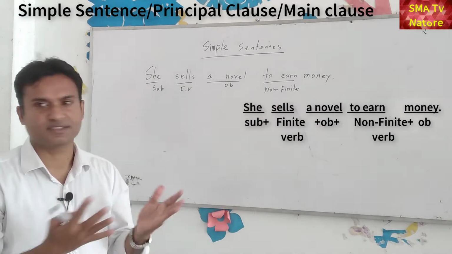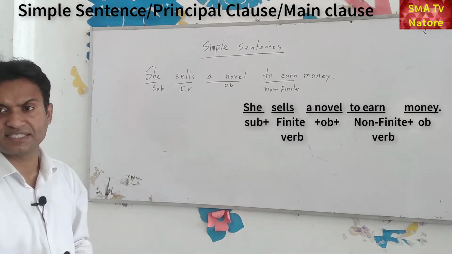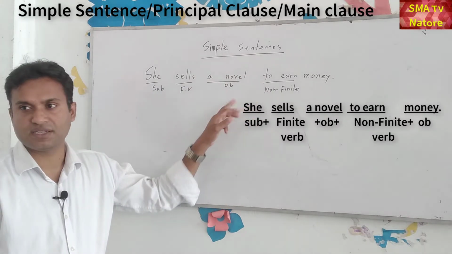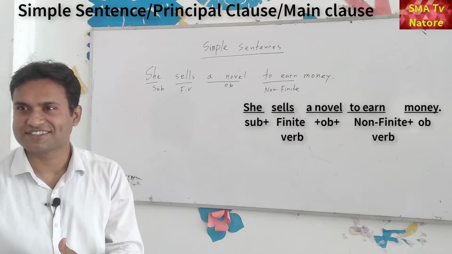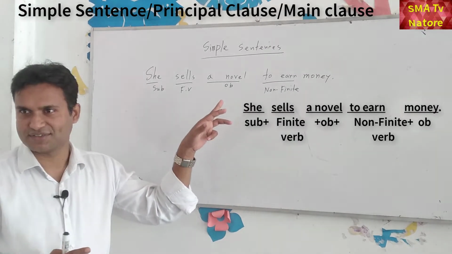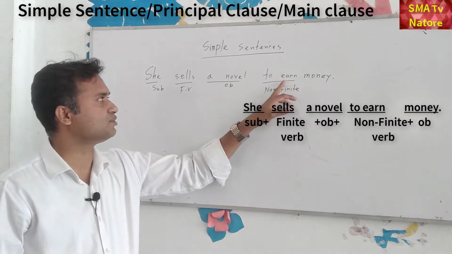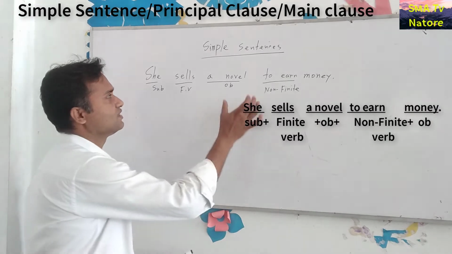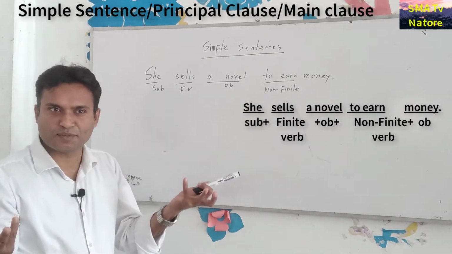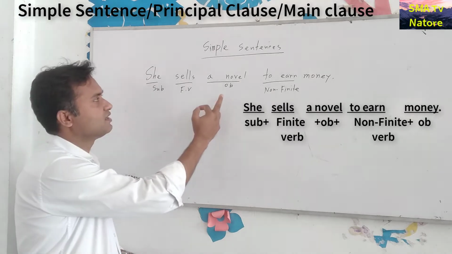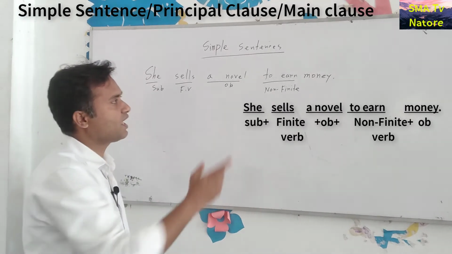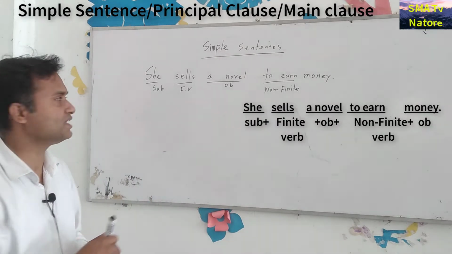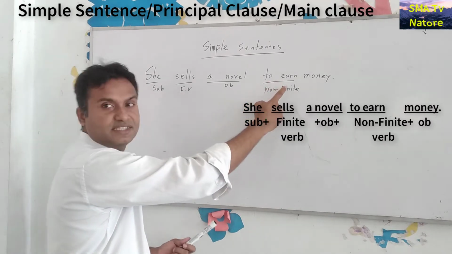Actually, what are the things? First one, we can see that what is the Bangla of this sentence. Do you know what is the meaning of the novel? Do you like to read the story books? So story books is novel. Okay. Next one, earn. Do you know what is the meaning of the earn? Okay, you know that. Thank you. So that person, it may be any types of woman, she sells a novel, the story books. And next one, what? To earn money. So in this sentence, two verbs. One is here, another verb is there.